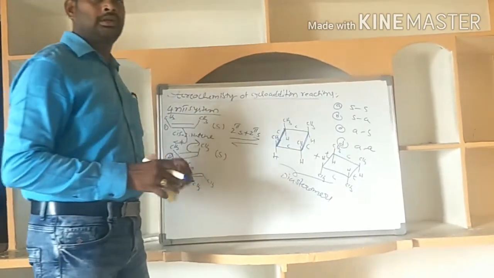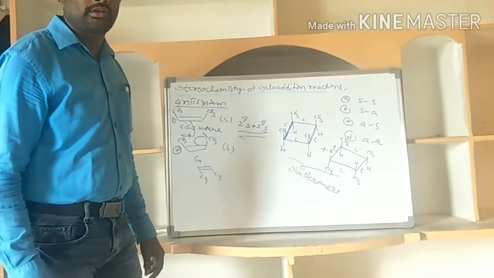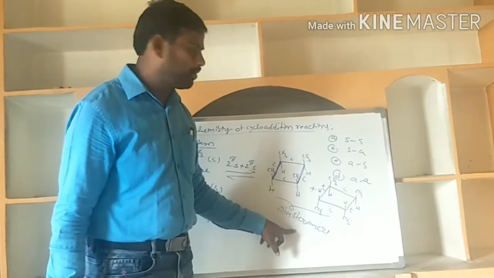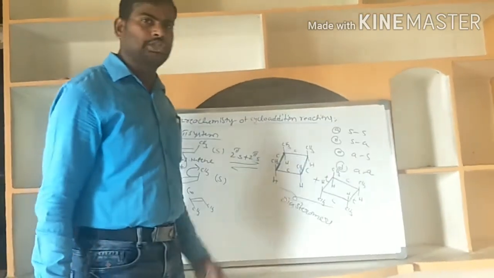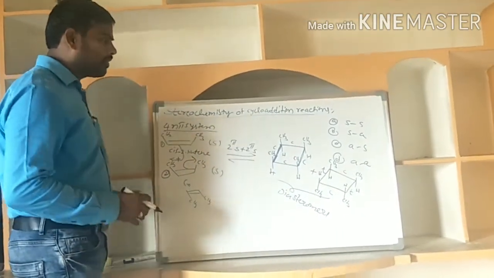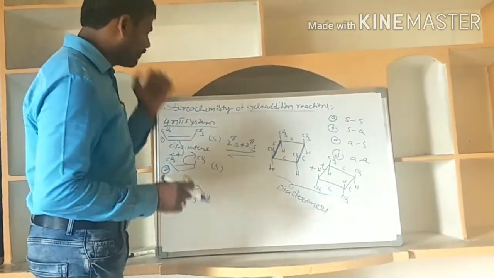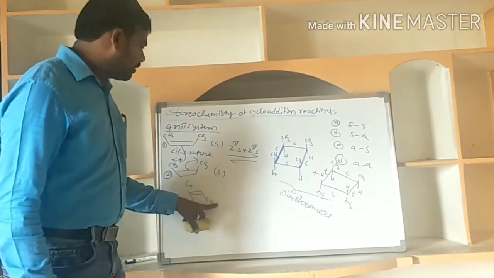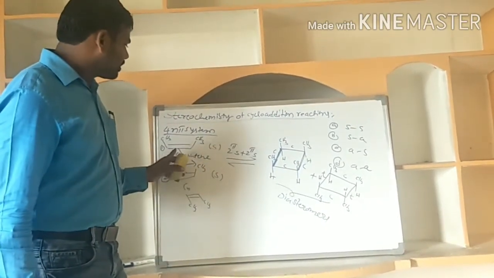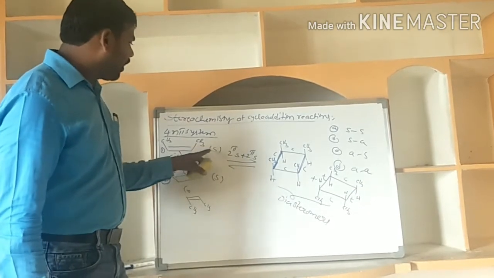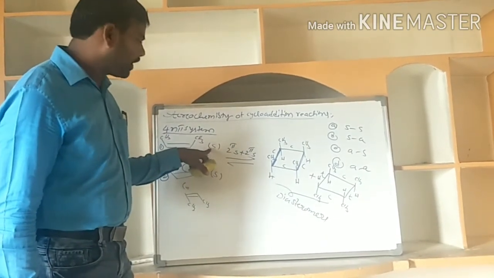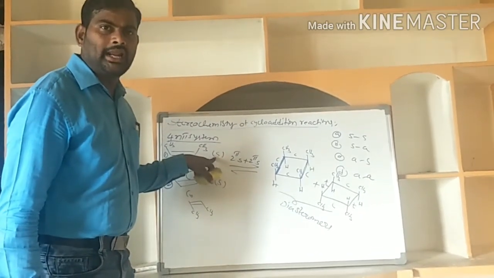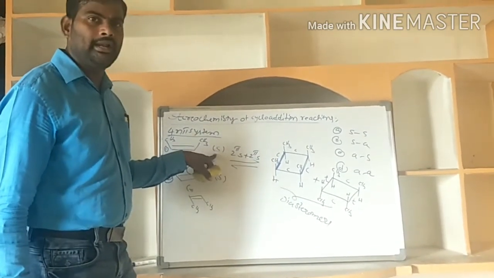What are diastereomers? Non-superimposable non-mirror images are diastereomers. These two are diastereomeric compounds. The two different products are forming here. And one conclusion: in a cycloaddition reaction, if a supra partner is involved, the stereochemistry of the supra partner is retained.